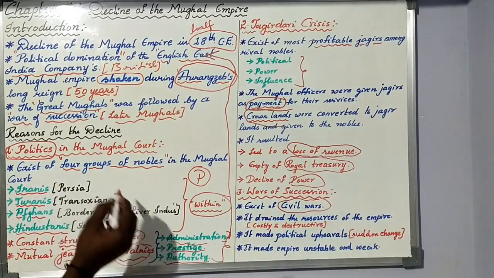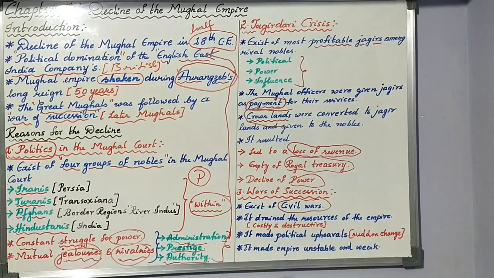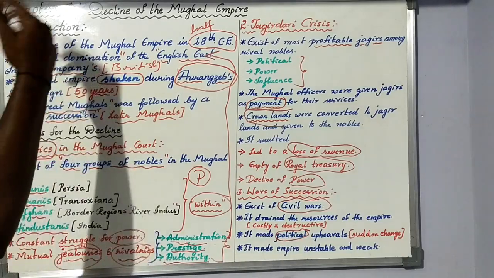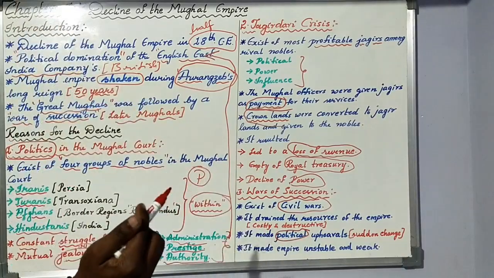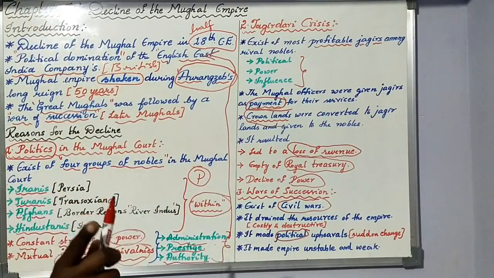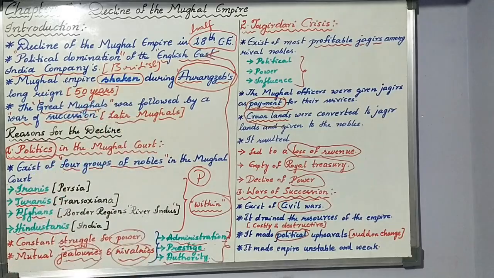When the later Mughals took up kingship, there was a completely sudden change in the political way of rule. A monopoly rule, meaning a single rule, by a single person turned into the rule of various personalities during the later Mughals, which changed the entire political scenario of the Mughal Empire. And it made the empire unstable and weak.